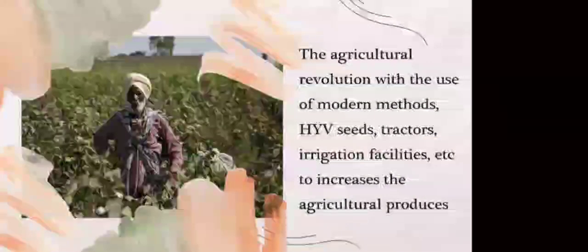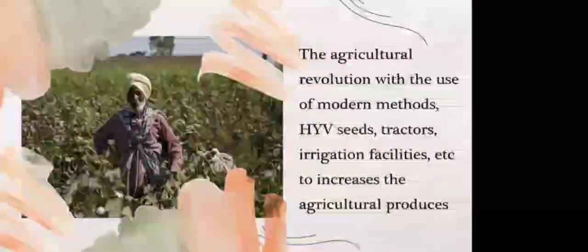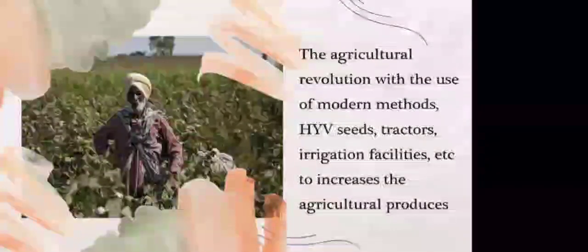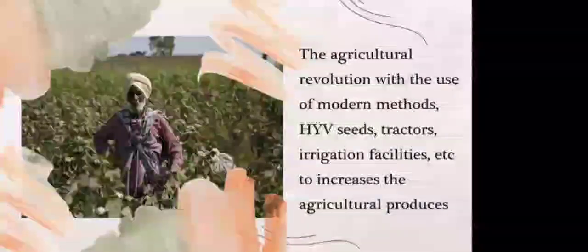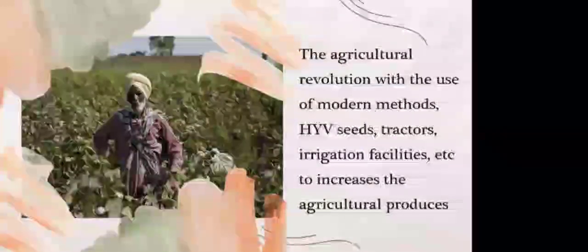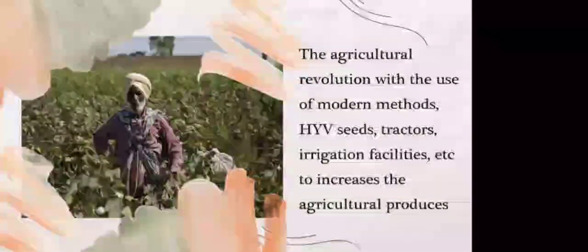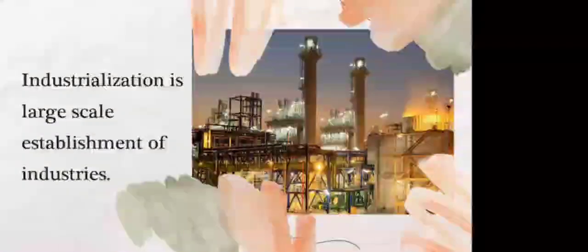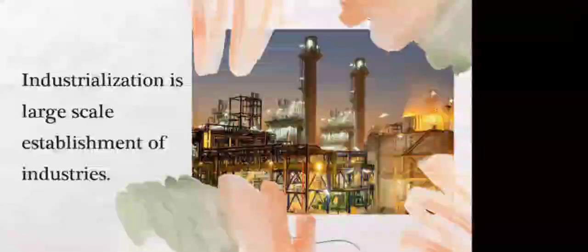So Green Revolution was a revolution in the agriculture sector of our country. There, modern techniques and methods like modern irrigation facilities were there, HYV seeds were used, tractors were used. Due to those modern methods, there was an increase in agriculture produce of our country. For industrialization, a great number of industries were established in our country. That whole process was known as industrialization.